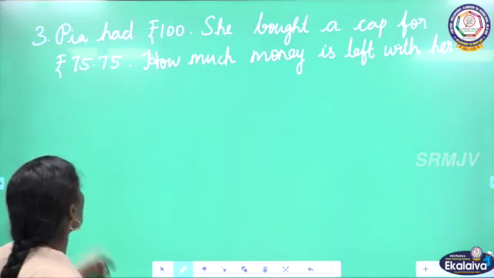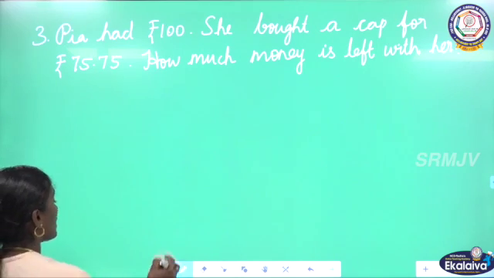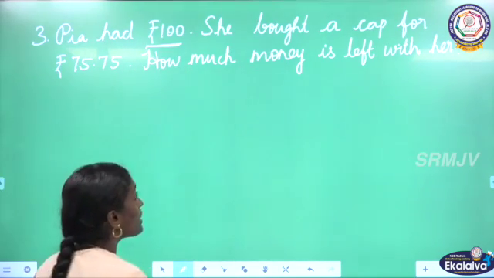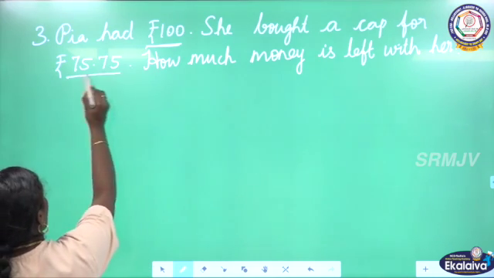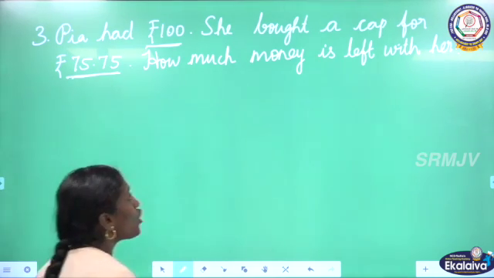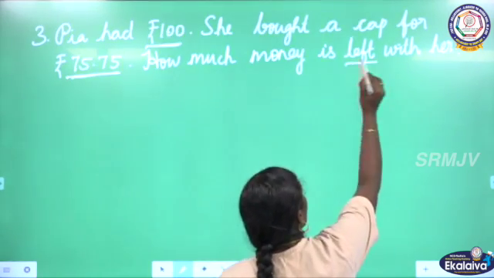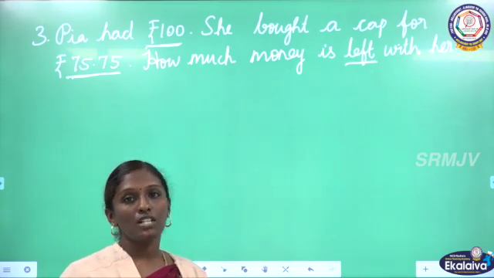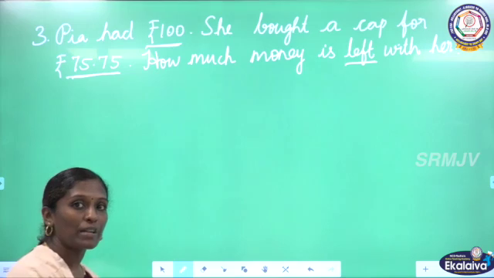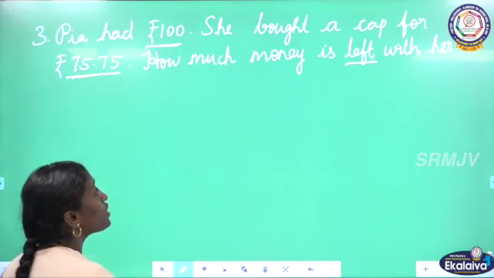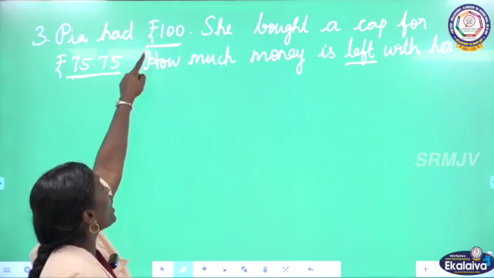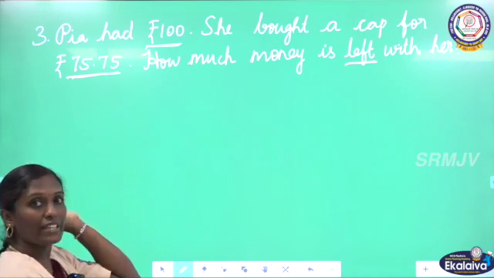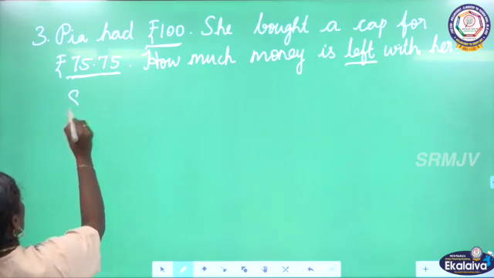The next one. Pia had rupees 100. She bought a cap for rupees 75.75. How much money is left with her? The word left is the clue word for subtraction. So this is the subtraction word problem. To find out the money left with her from the amount she had, we have to subtract the cost of the cap. Okay, let us start the solution.